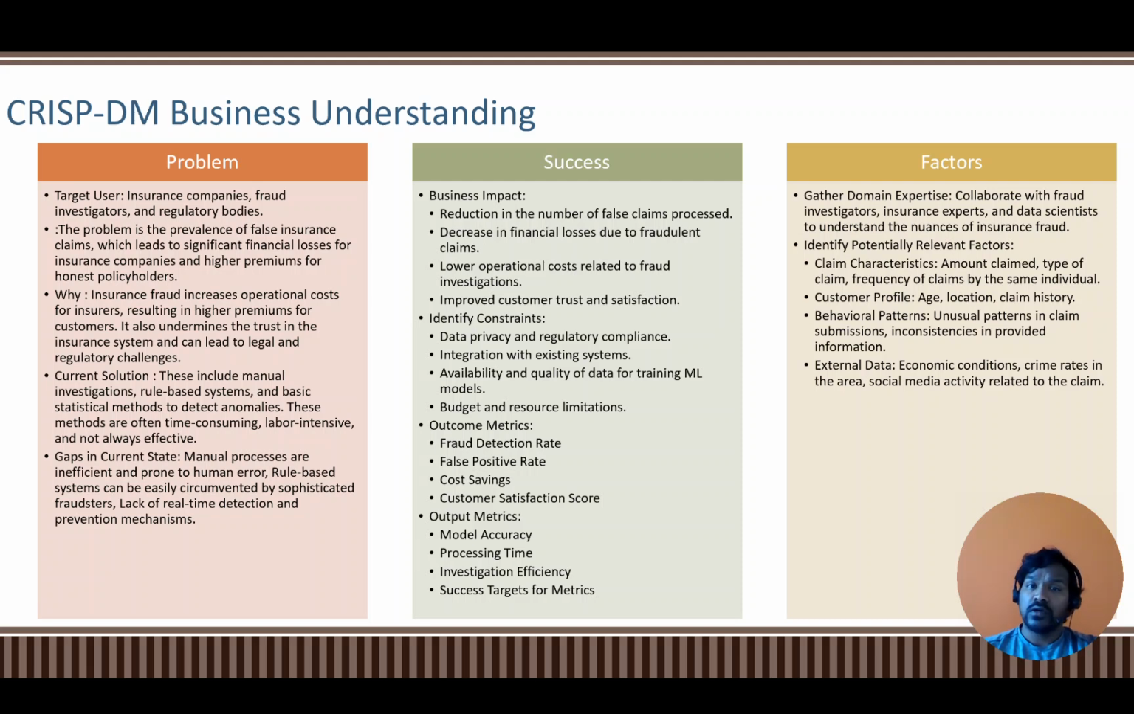What could be the outcome metrics? Outcome metrics could be fraud detection rate, false positive rate, cost savings, and so on. And regarding output metrics for the model: accuracy, the processing time, and the investigation efficiency, and so on. And what are the factors involved in the solution? So we need to gather some domain expertise from experts and also identify potentially relevant factors related to claims, customer profile, behavior patterns, and so on.